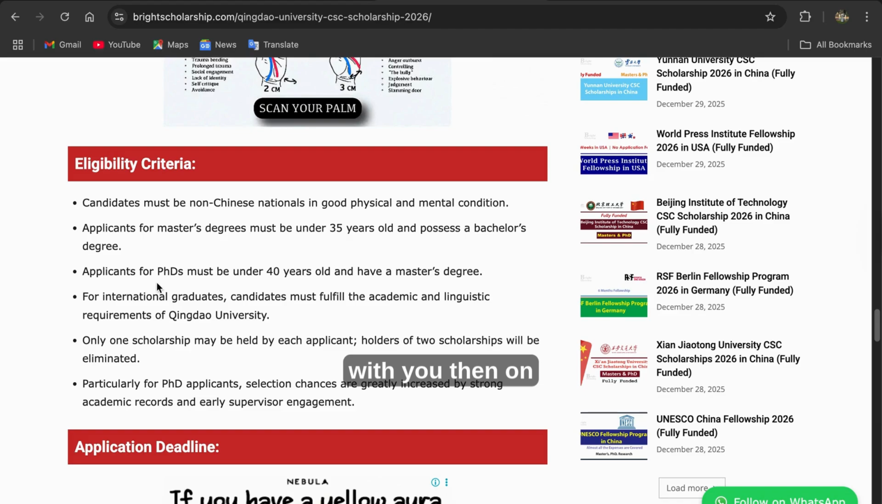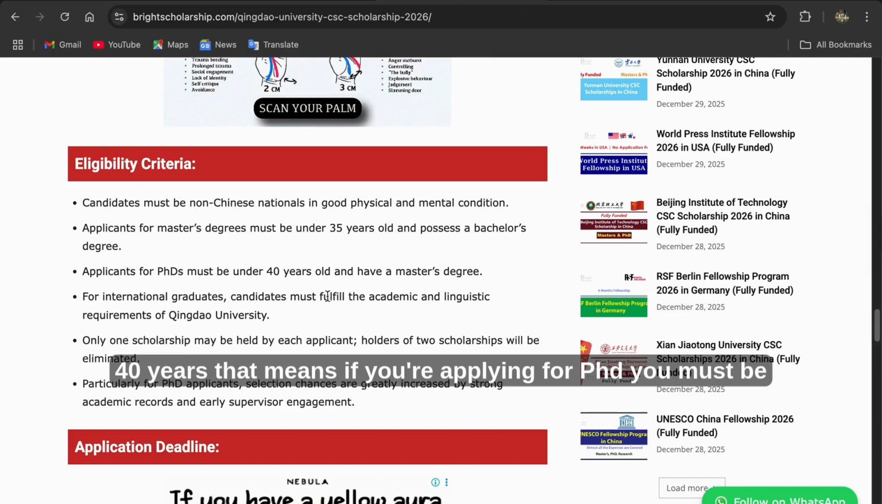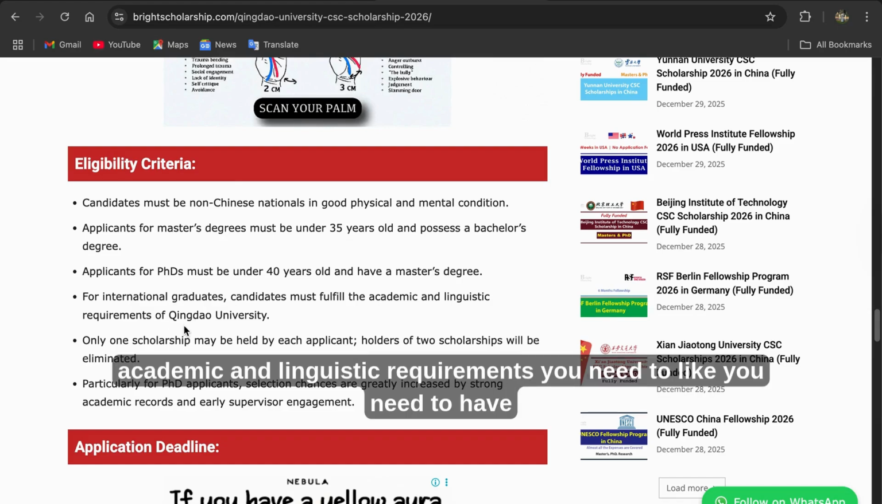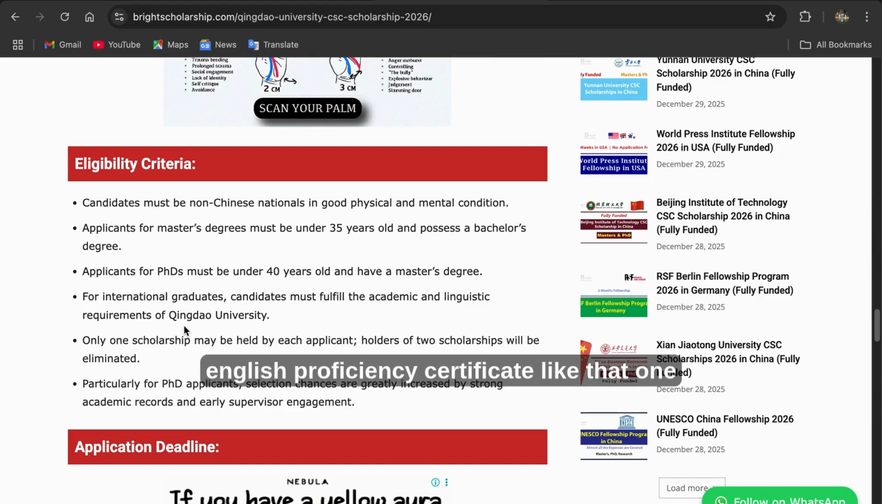Then all applicants for PhD must be under 40 years. That means if you are applying for a PhD, you must be under 40 years of age and you must have your master's degree. Then for international graduates, candidates must fulfill the academic and linguistic requirements of the university. You need to have an English proficiency certificate.